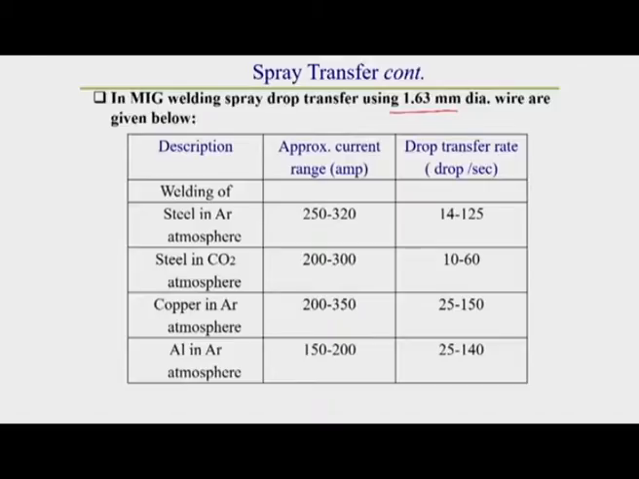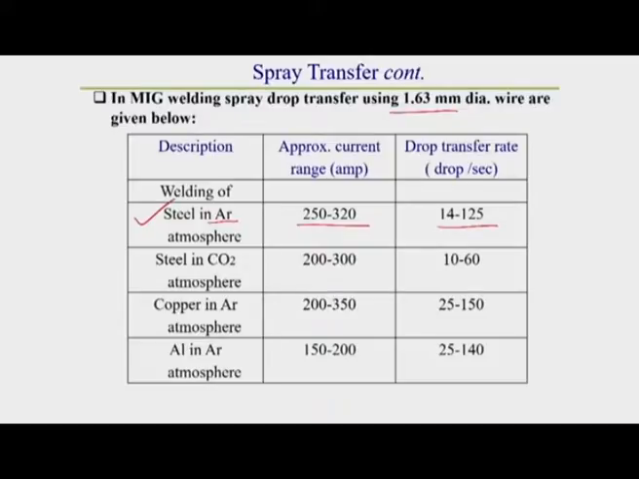It was observed that once the welding is done using argon gas, for a range of current, that means 250 to 320 ampere, the spray type drop transfer rate varies from 14 to 125. That means for argon atmosphere itself, if the current is 250, we get a drop transfer of around 14 per second, and if it is 320, the drop transfer rate is within a range of 125 drops per second.